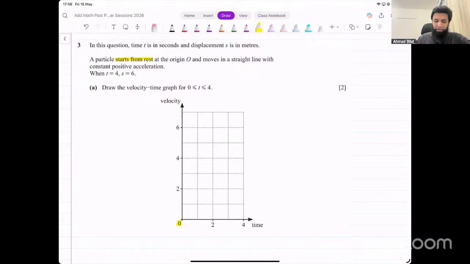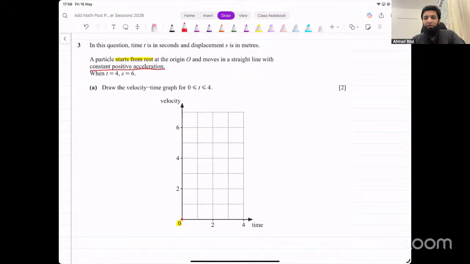It moves in a straight line with constant positive acceleration. It's a velocity time graph. If it starts from rest, that means the graph is supposed to start from the origin. At time 0, velocity is supposed to be 0.